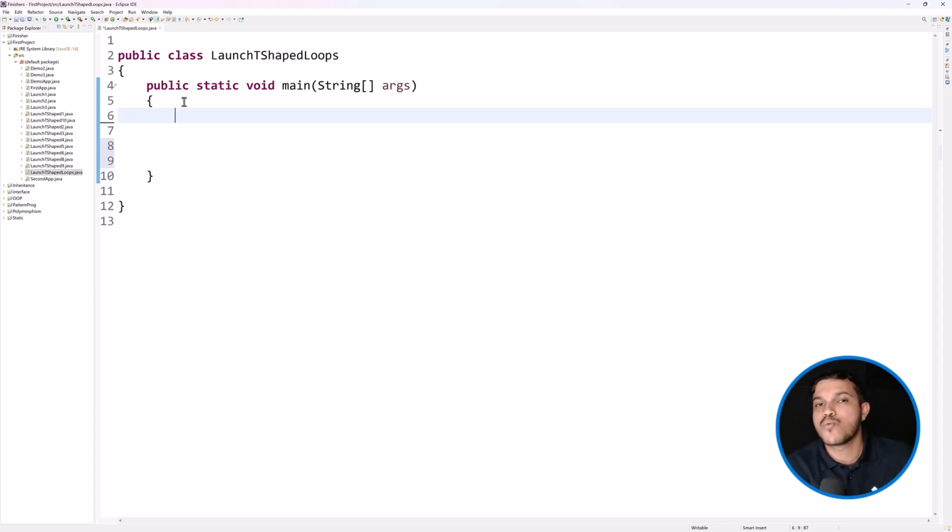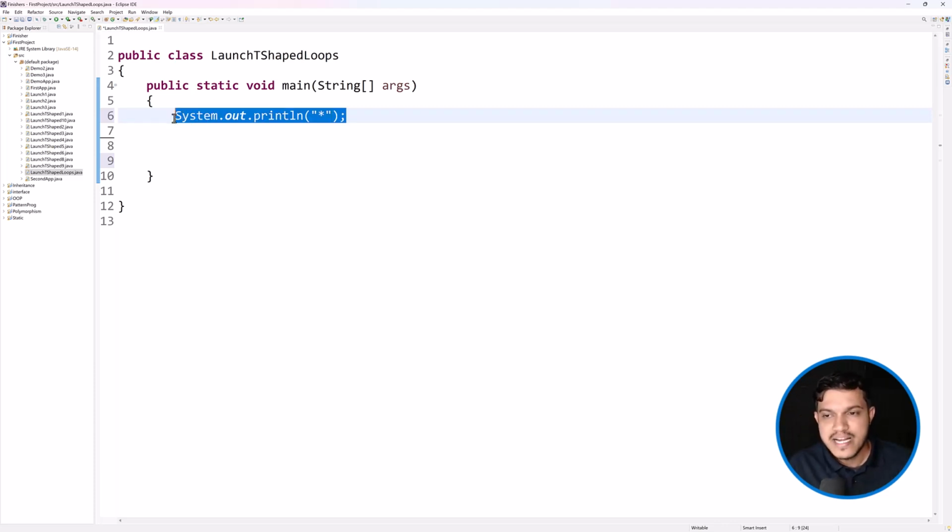For instance, the requirement here is I want to print 5 stars one below the other. What is the big deal? I can say System.out.println within the double quotes, and ask it to print a star. I am printing 1 star here. The requirement is to print 5 stars one below the other.